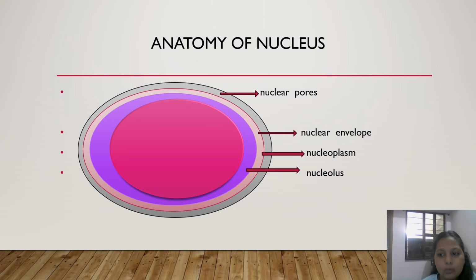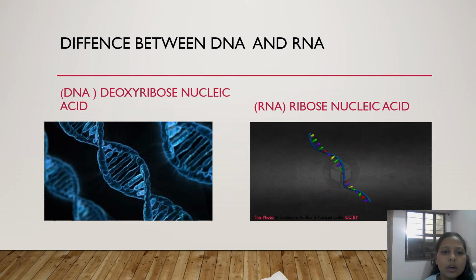Now let's move further. The difference between DNA and RNA. DNA is deoxyribose nucleic acid. If you see, it's made up of two threads, right? One thread is this and another thread is this one coming. So this is how a DNA is made up of two threads.